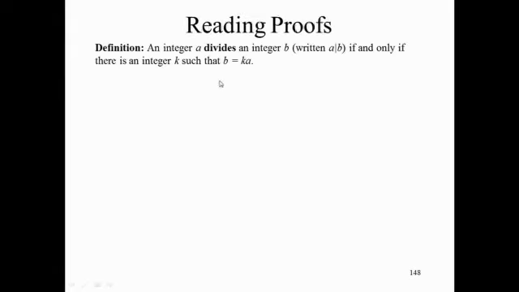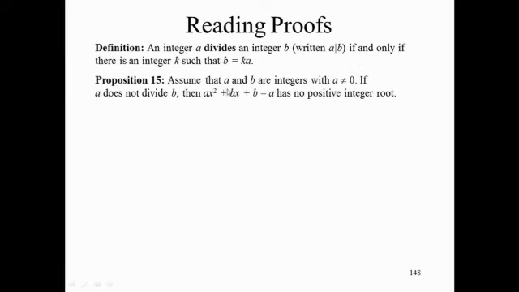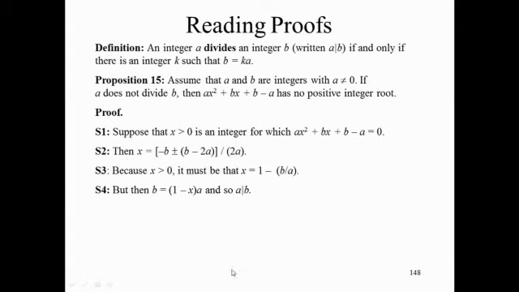Let's see an example of reading proofs. So let's go back to a definition we've seen before. An integer a divides an integer b if and only if there is an integer k for which b can be written as k times a. So again, 5 divides 20 because 20 can be written as 4 times 5. Here's what we want to prove. Assume that a and b are integers with a not equal to 0. If a does not divide b, then ax squared plus bx plus b minus a has no positive integer root. Now I'm going to put up a condensed proof and ask you to take a few minutes to read it.